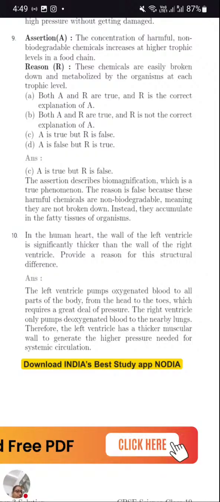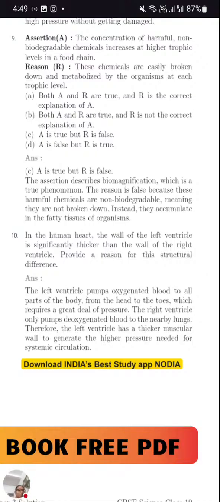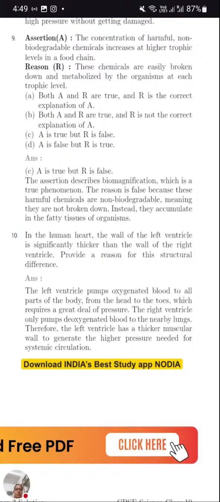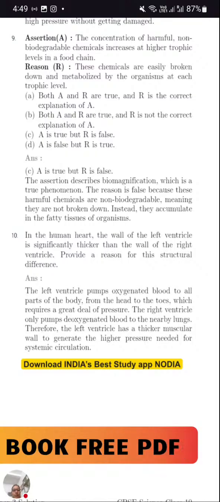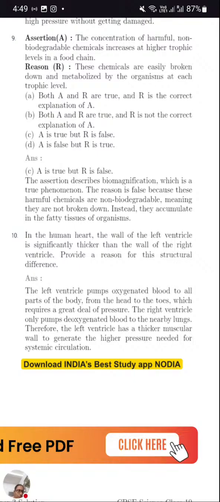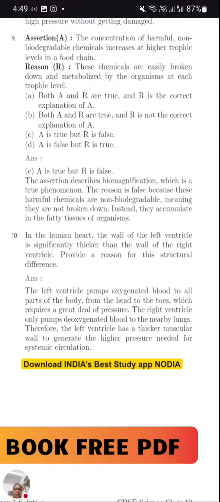If you recall, the left ventricle carries pure, oxygenated blood, and that blood has to be pumped out throughout the body, and the blood is under high pressure. So for pumping, it needs high pressure, thus the wall has to be thicker. Let's have the proper wording for this answer. You are going to write that it has to pump out the blood throughout the body, so the blood is flowing with high pressure and the walls are thicker.